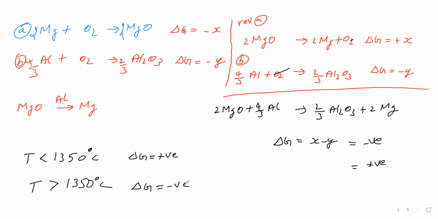Okay, delta G is negative. Therefore, delta G is negative means process is spontaneous. So this process is spontaneous now. That means we can convert magnesium oxide into magnesium by using aluminum as the reducing agent when the temperature is greater than 1350 degrees Celsius. If the temperature is less than 1350 degrees Celsius, the process is non-spontaneous, but backward is spontaneous. That means we can convert alumina into aluminium by using magnesium as the reducing agent.